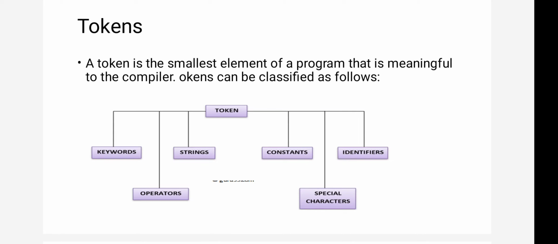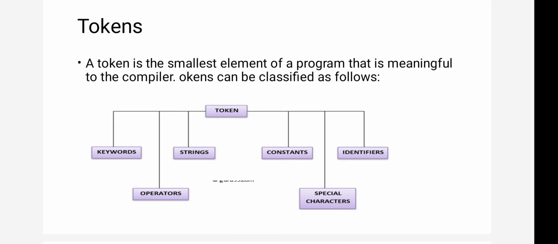Finally, when you are writing a program, it will include different characters, numbers, operators and keywords. So you need to explain each and every category: what operators we are using, what constants we are using, what variables we are using. Everything will come under tokens. It is an essay question, so you need to explain about each and every token in C++. It is very easy. If you write a simple program, you will get all these tokens.